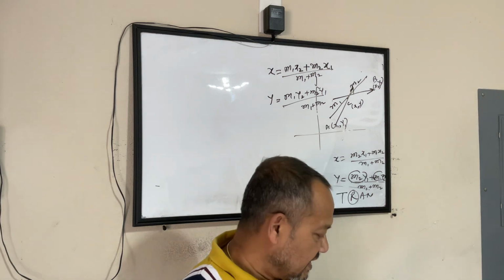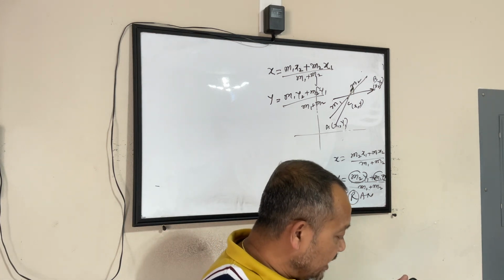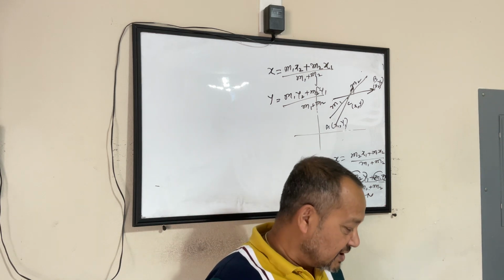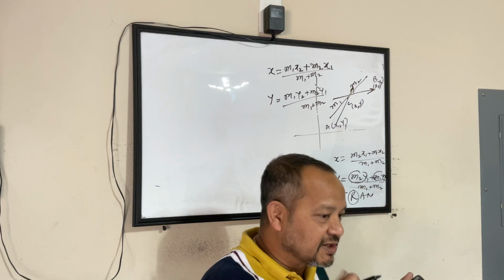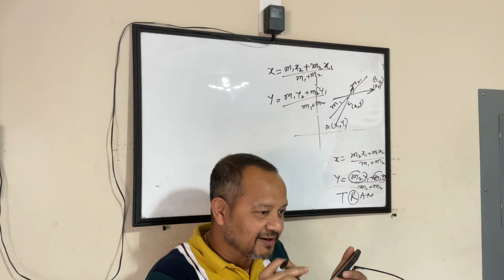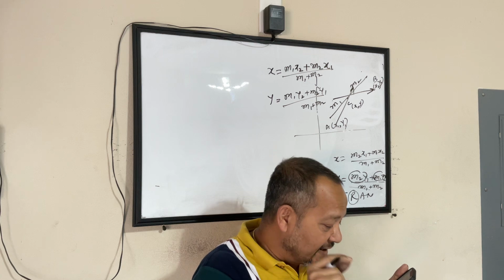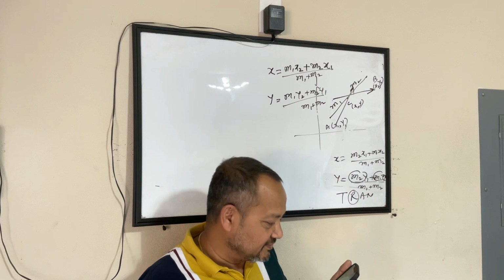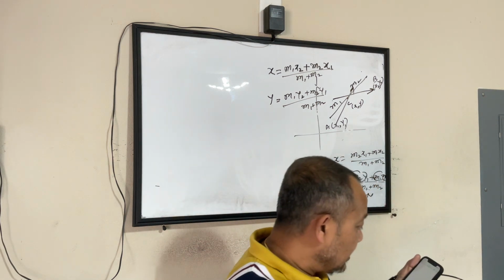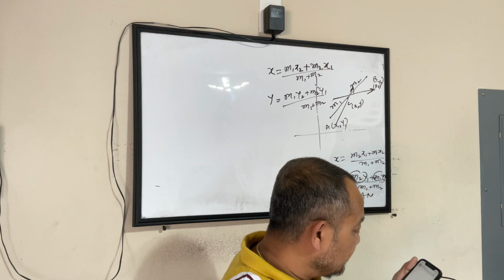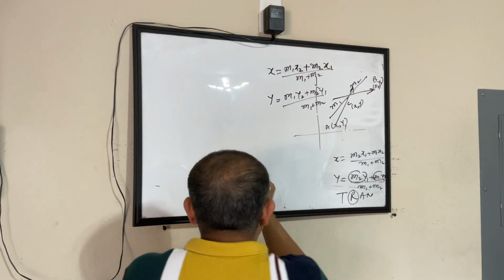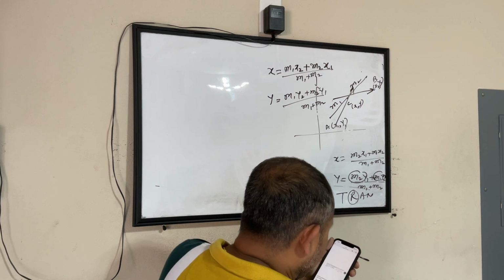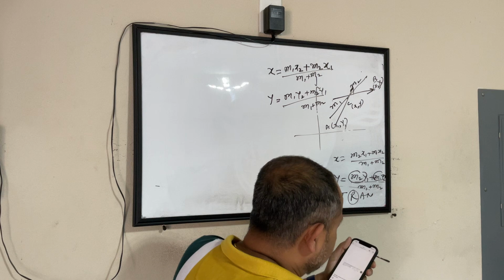Find the coordinates of the points of trisection. In brackets it is explaining what trisection is, because the person who has written the question knows that the teacher is not very intelligent, right? So he has written it in the bracket, saying points dividing in three equal parts. When you say trisection, meaning points dividing in three equal parts of the line segment joining the points A and B.